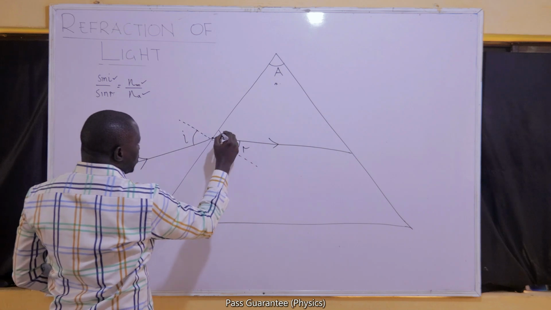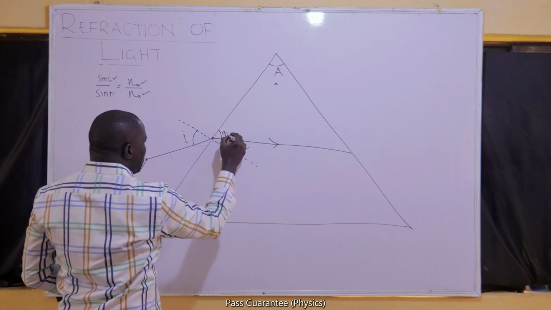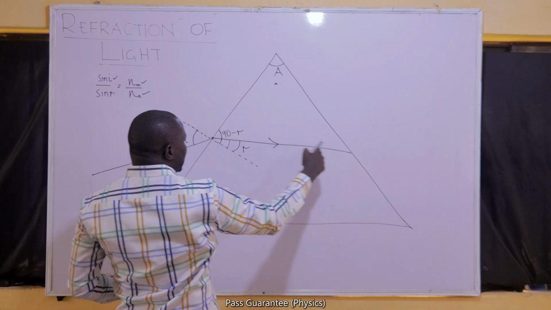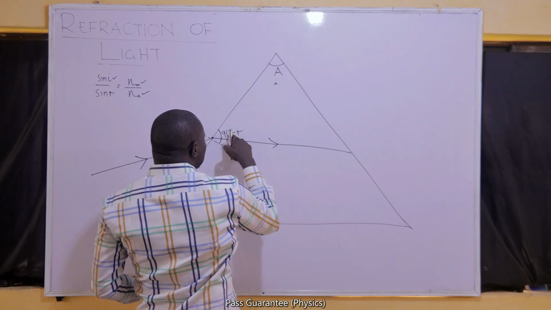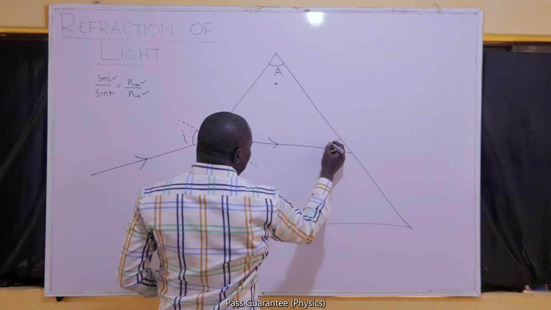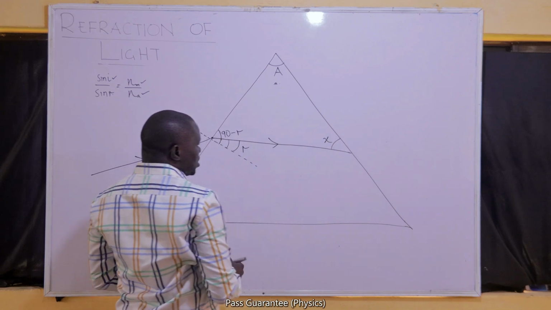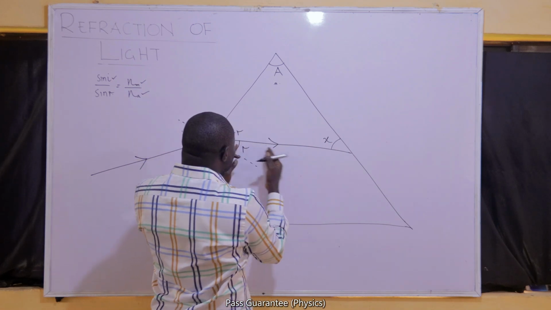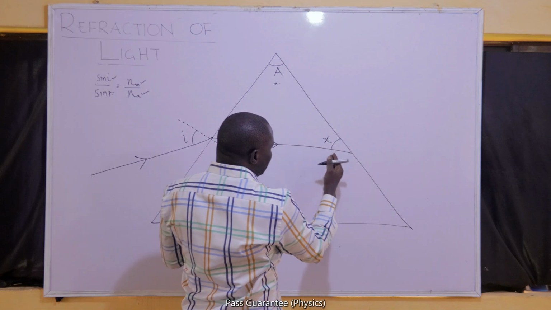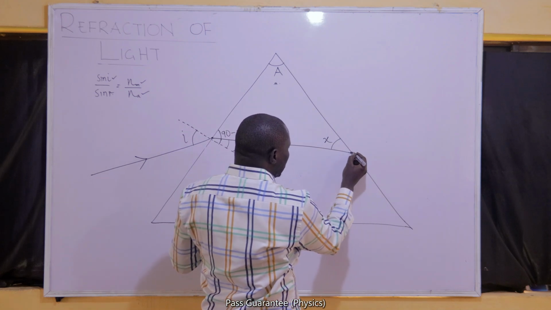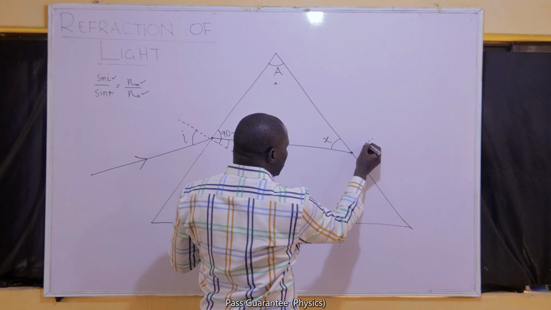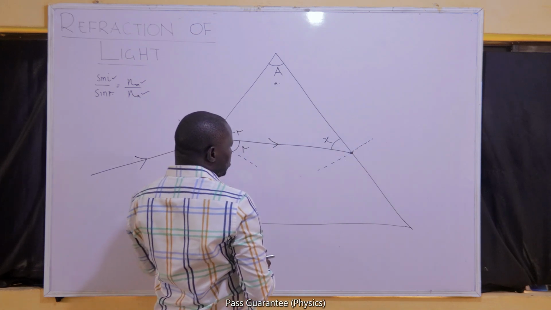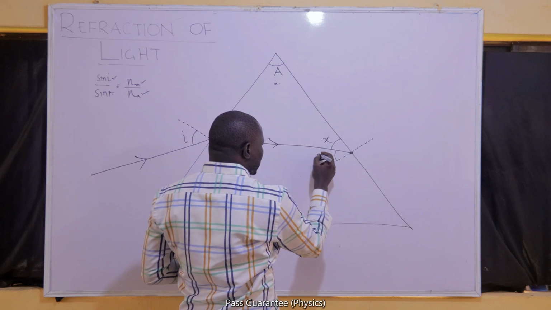When I know R, I hope you know that the angle here will be 90 minus R. So from this triangle, I can take the sum of angles in a triangle to determine this. I called it X earlier. Let me still name it as X. The refracted ray from this face is attempting to leave at the other face. So this is going to be the incident ray. I'll draw the normal. It's the incident ray at this face. It's a refracted ray from here. So this is 90 minus x.